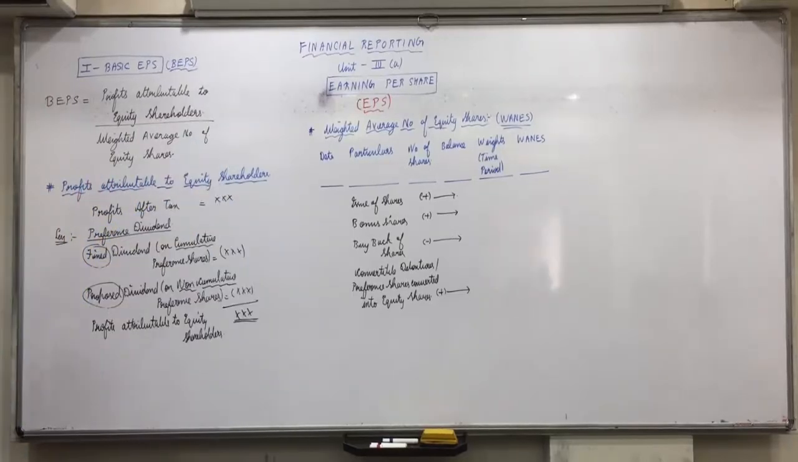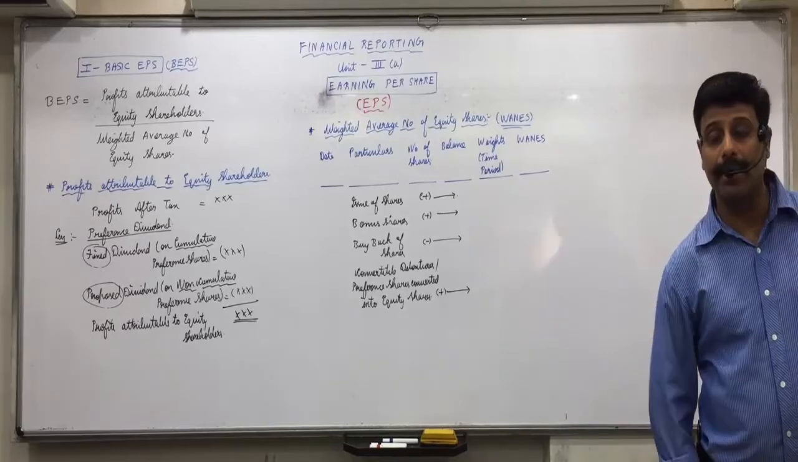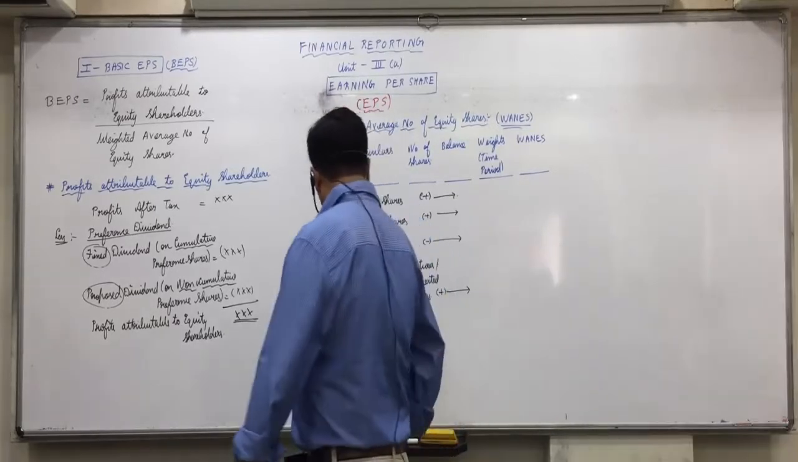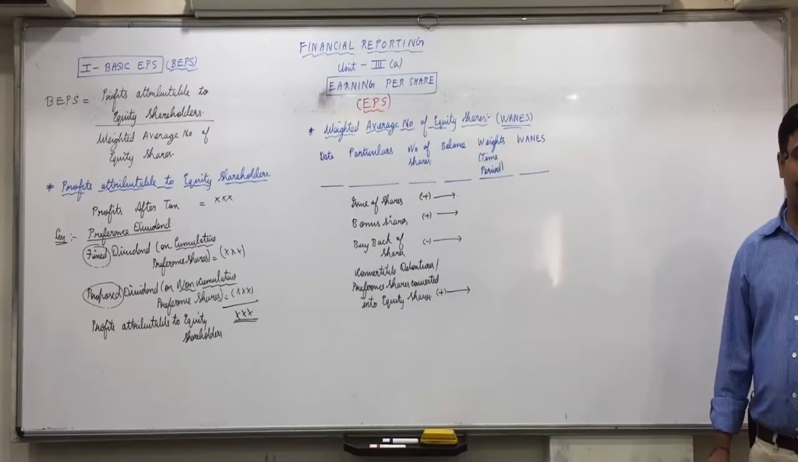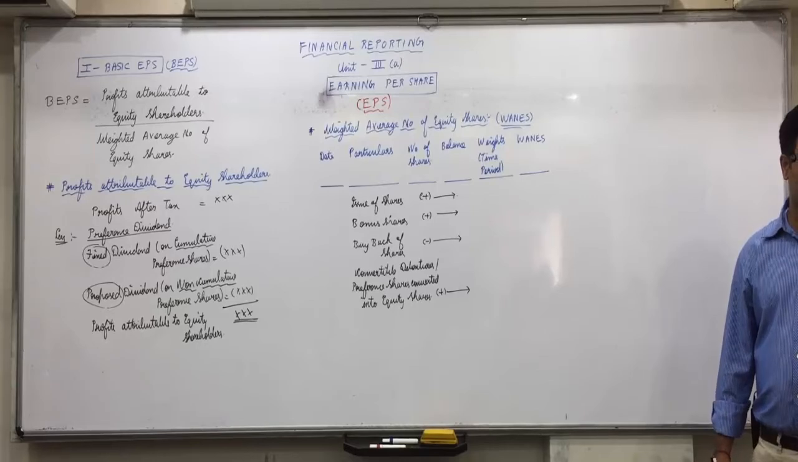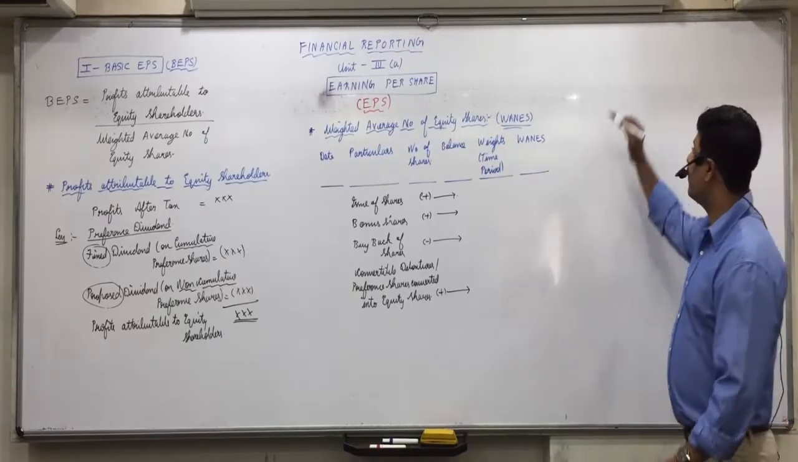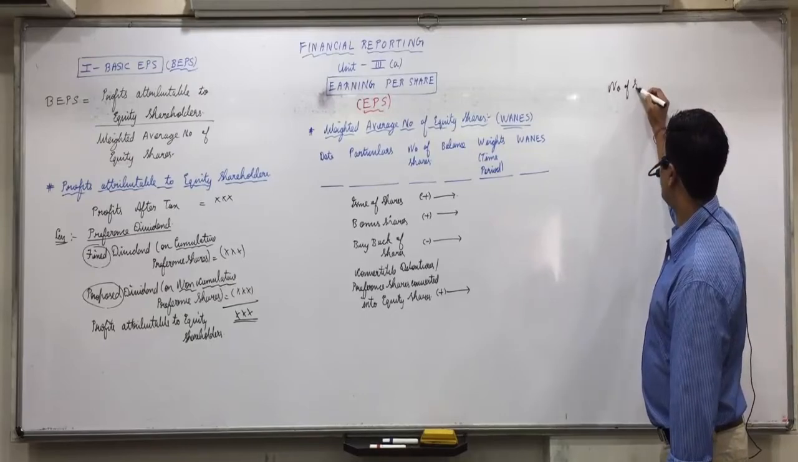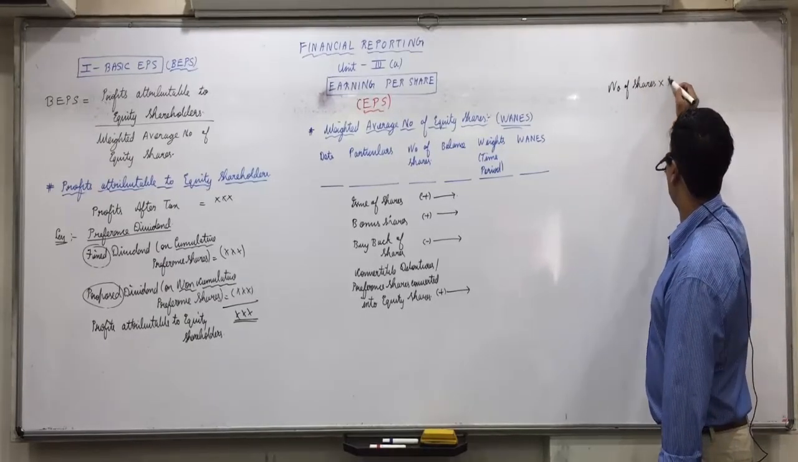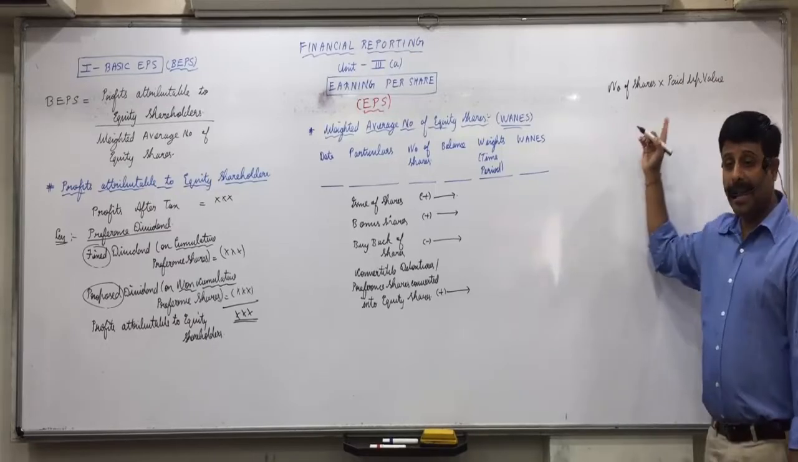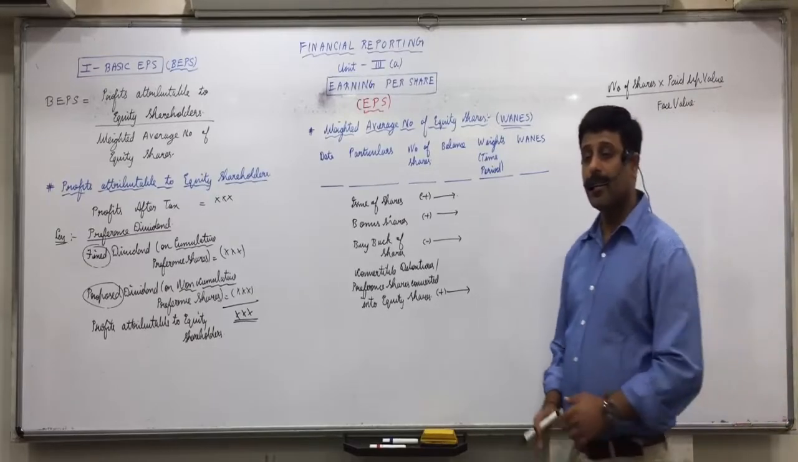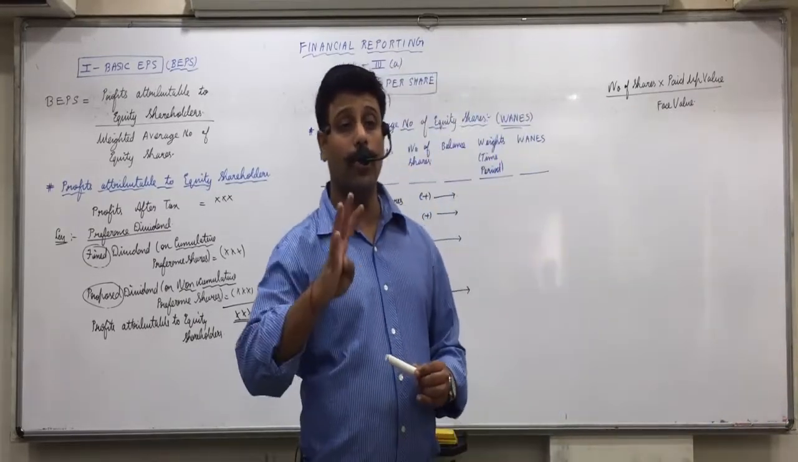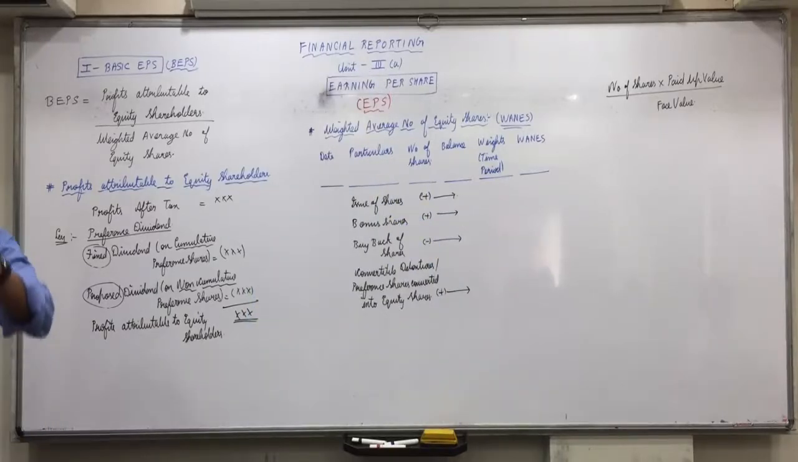So second note: if there are partly paid up shares, then make it equivalent to fully paid up shares and adjust the number of shares accordingly. Means how will you take it? Number of shares, that is 5,000, into paid up value, that is 8 rupees, divided by face value, that is 10 rupees. So instead of 5,000 shares, you will take 4,000 shares. Understood this? Whenever there are partly paid up shares, we'll use this formula and adjust the number of shares.